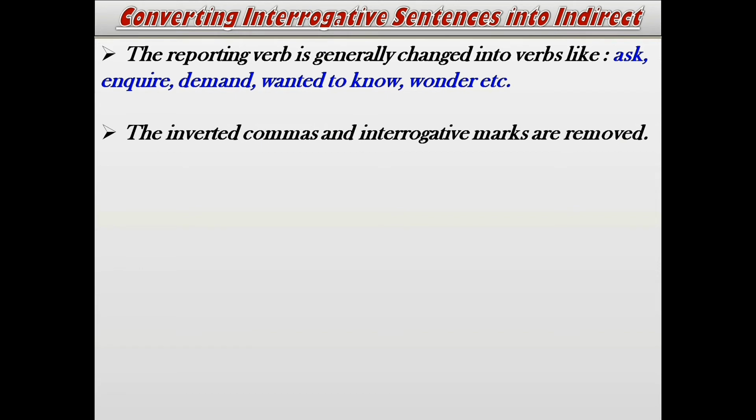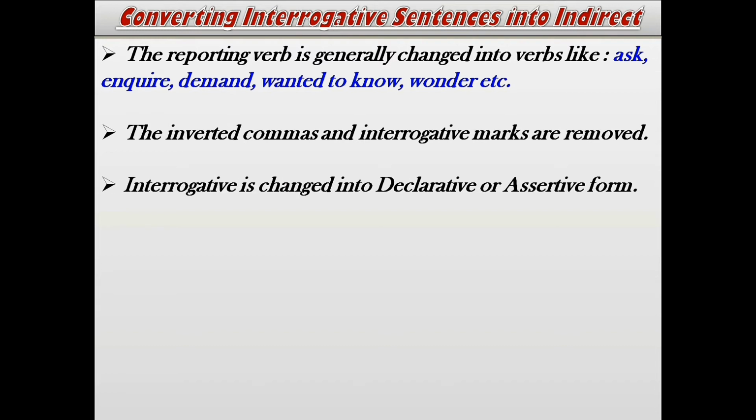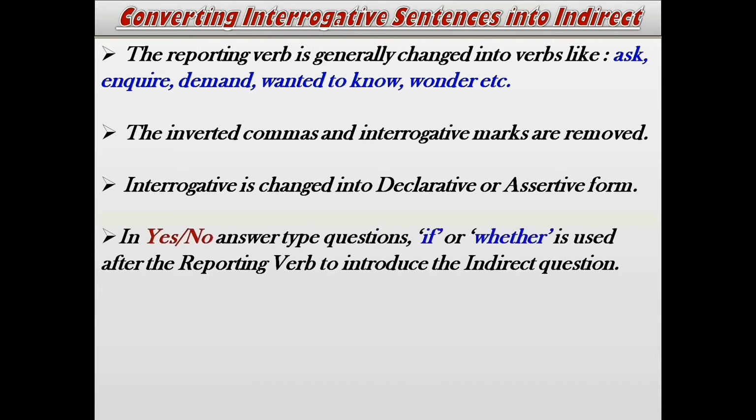Next, the inverted commas and interrogative marks are removed. This I've already discussed in my previous video. Whenever we change a question sentence into indirect speech, it becomes an assertive statement, and all the question marks and inverted commas are removed. Interrogative is changed into declarative and assertive form, as I've already told you. In case the question is such wherein the answer is given in yes or no, we use if or whether after the reporting verb to introduce the indirect question.